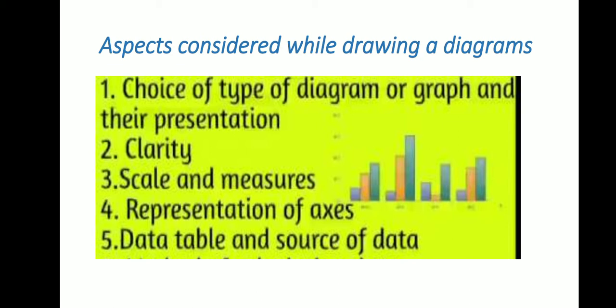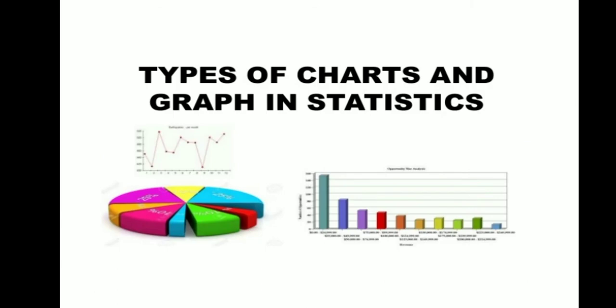To make a picture look appropriate in size, scales must be taken in accordance with the data. Representation of axes: both the axes of a diagram or graph must be represented with appropriate details of what they represent. Then data table and source data. A diagram and graph must be accompanied by the data table from which they are created, mentioning the source of the data. If the data is not reliable and authentic, the information drawn out of it is not useful to the researcher.